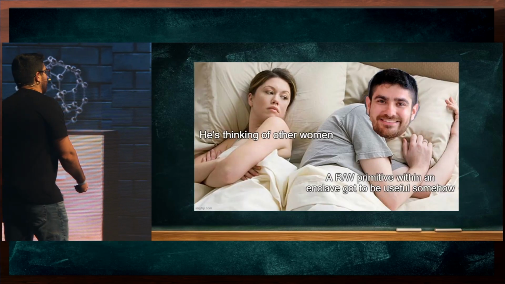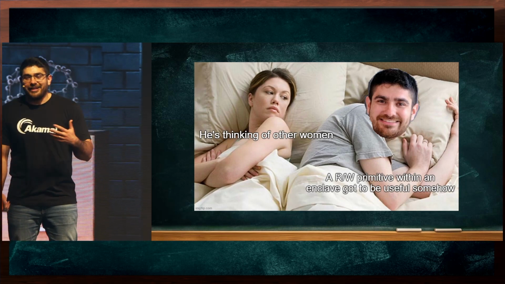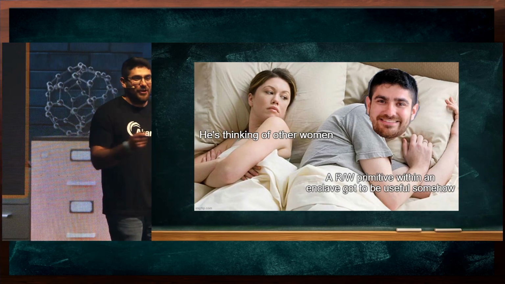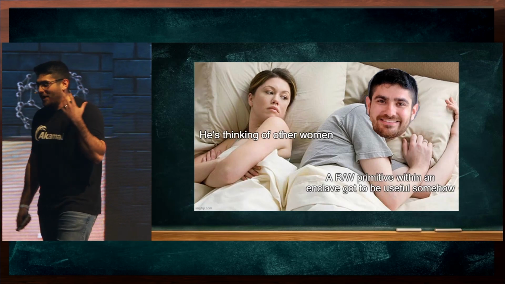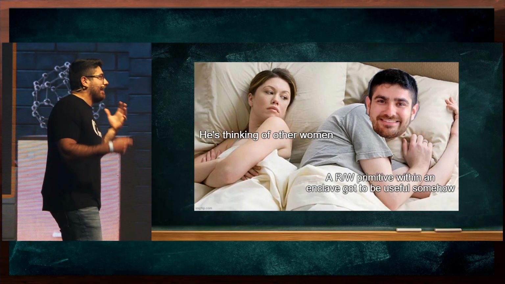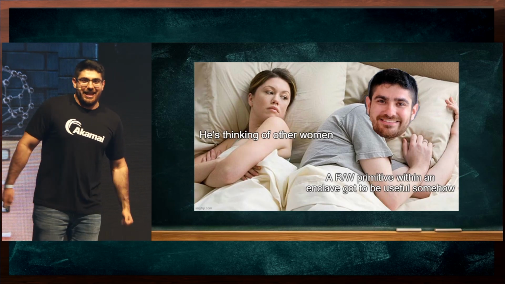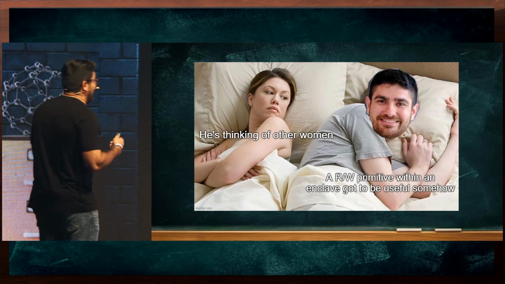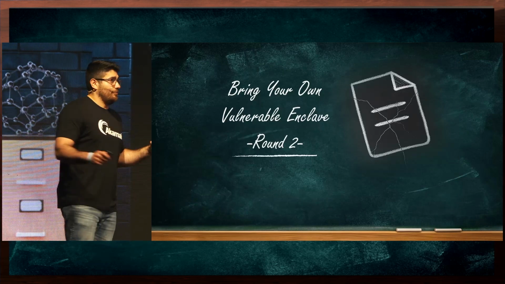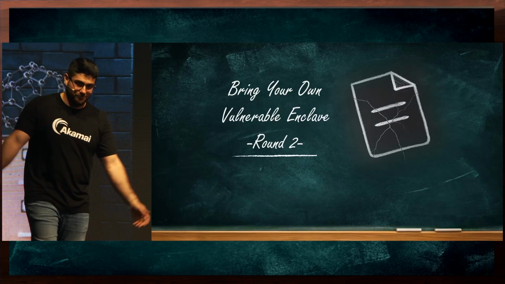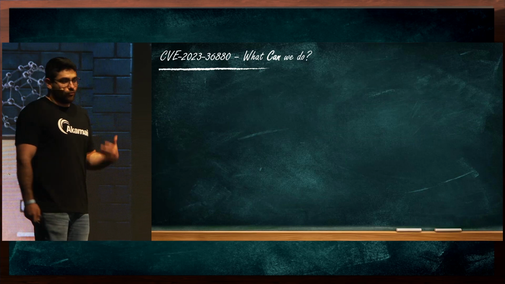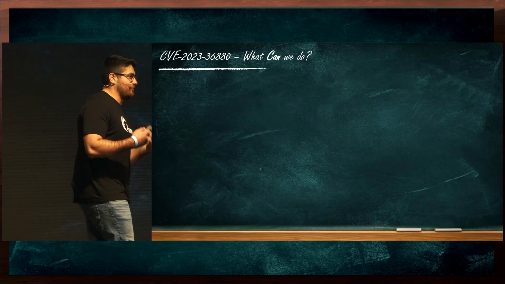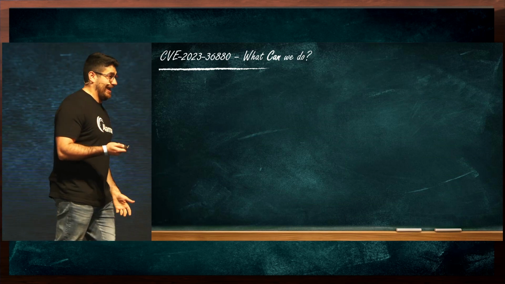So at this point, I was kind of sad. I knew that I had something interesting here. This enclave was too interesting to be useless. And while I couldn't find a way to execute code, I knew that I could do something with it. Eventually, after a few sleepless nights, I had an idea. So this is Bring Your Own Vulnerable Enclave, round 2. I decided to try to remain positive, and instead of thinking about what I can't do, I'll focus on what is possible and what I can do.